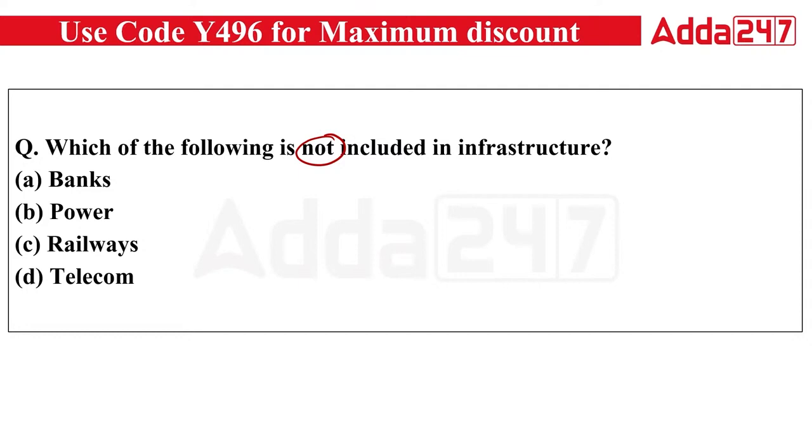Which of the following is not included in infrastructure? A, B, C, or D? First is saying bank, second is saying power, third is saying railways, and fourth is saying your telecom. So, what do you think? Which of the following is not included in infrastructure?